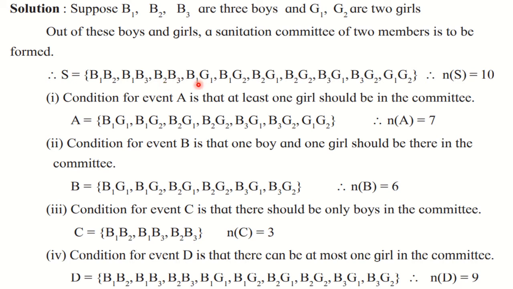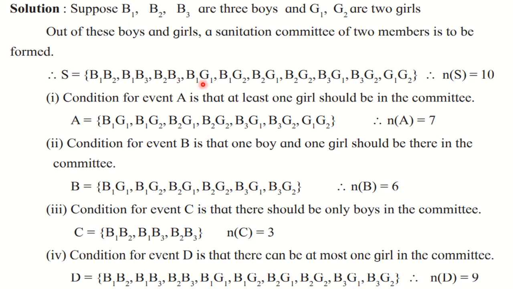Now secondly we will think of 1 boy and 1 girl. So 3 boys and 2 girls we have. So B1 G1, B1 G2, then B2 G1, B2 G2, B3 G1 and B3 G2. Correct?